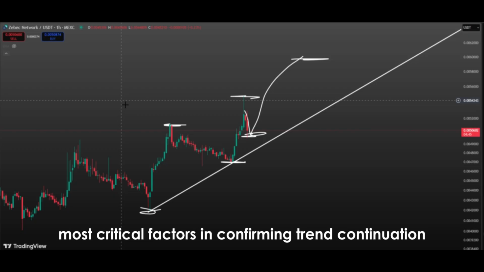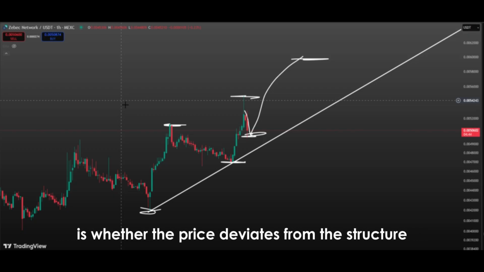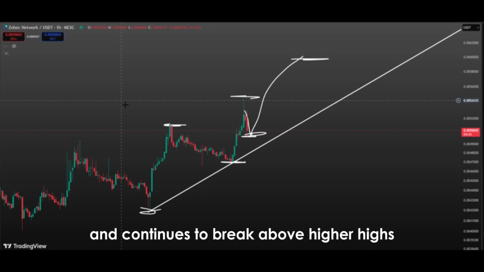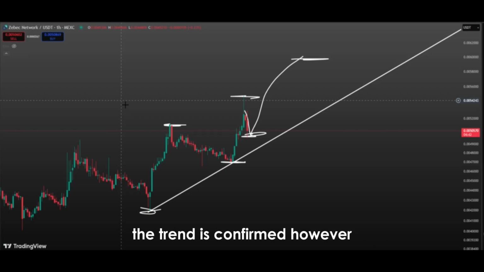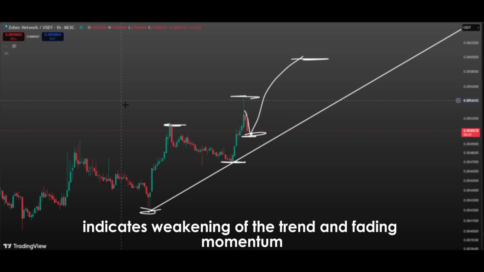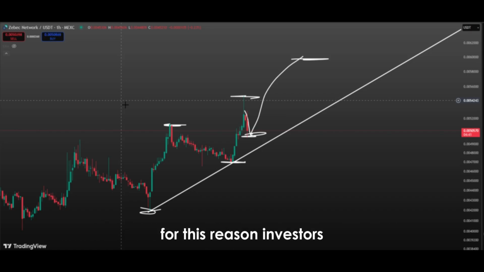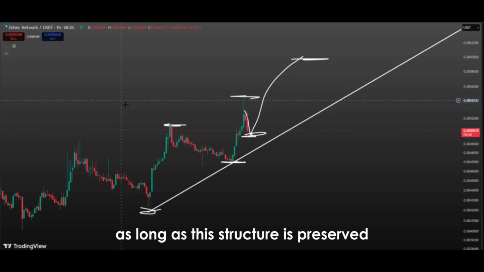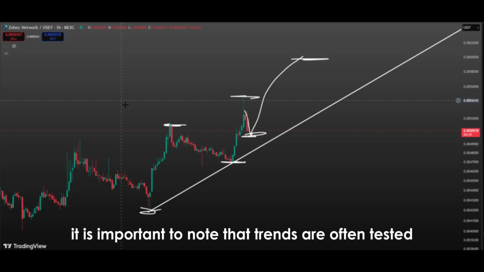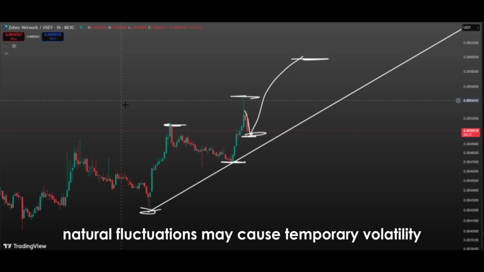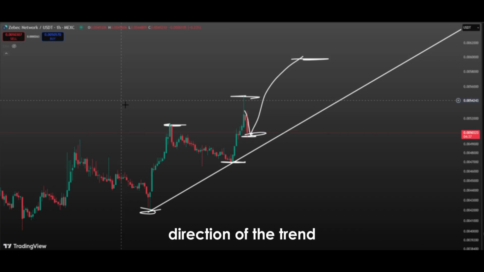One of the most critical factors in confirming trend continuation is whether the price deviates from this structure. If the price does not fall below higher lows and continues to break above higher highs, the trend is confirmed. However, breaking below the lows or failing to reach new highs indicates weakening of the trend and fading momentum. For this reason, investors constantly monitor the structure of higher highs and higher lows. As long as this structure is preserved, they continue to maintain positions in the direction of the trend. It is important to note that trends are often tested by short-term pullbacks. These natural fluctuations may cause temporary volatility, but they do not change the overall direction of the trend.